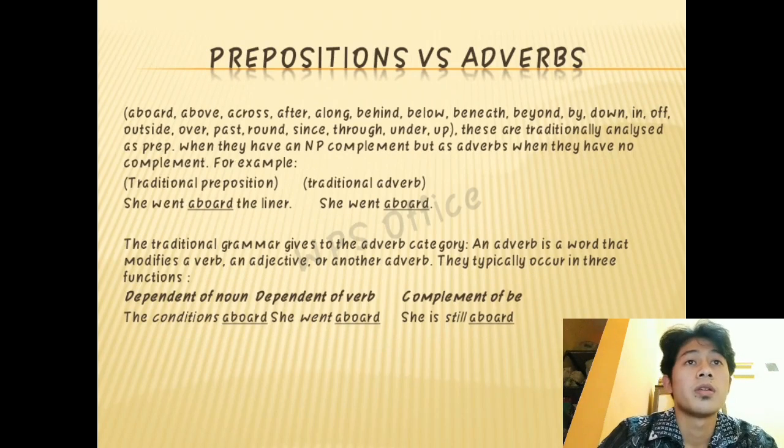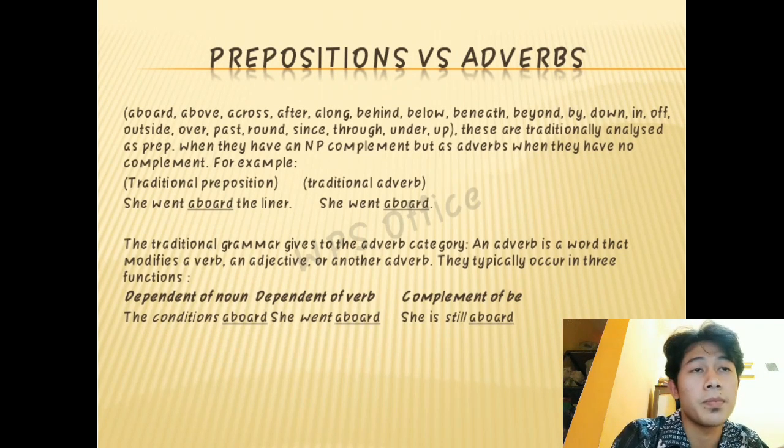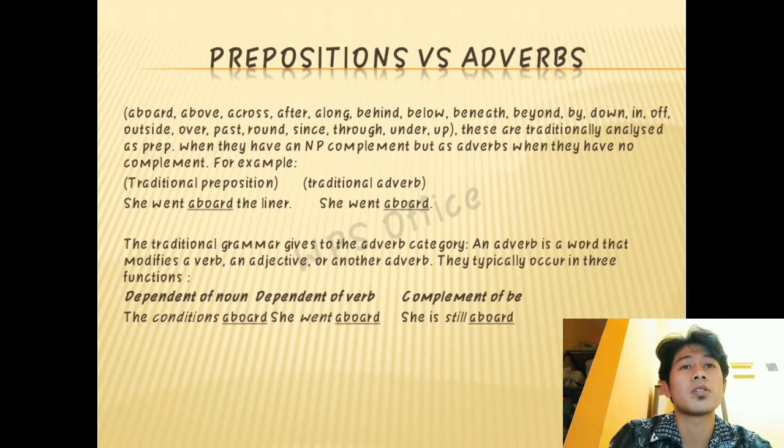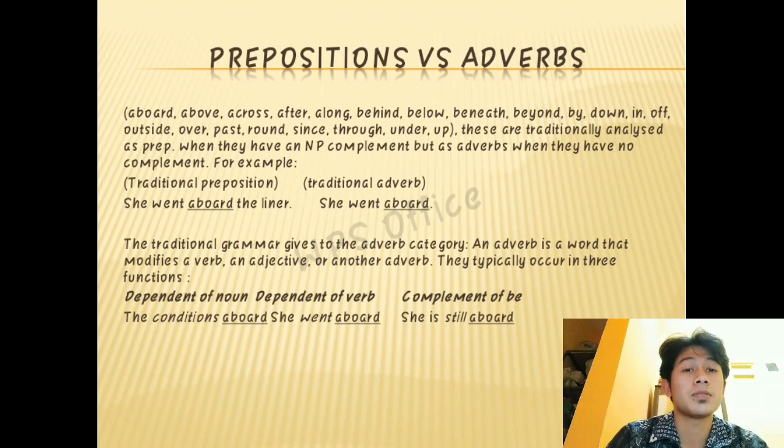Okay. The next is prepositions versus adverbs. You can see the words in the PowerPoint: about, until, up, above, across, after, and so on. These are traditionally analyzed as prepositions when they have a non-phrase complement, but as adverbs when they have no complement.